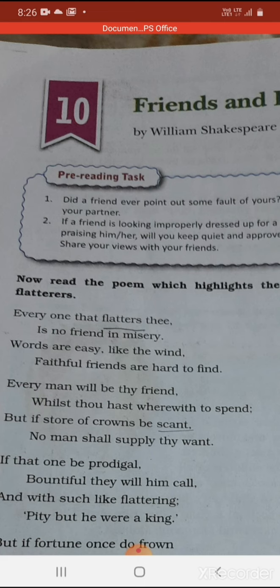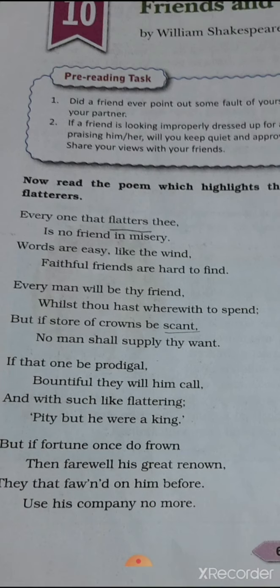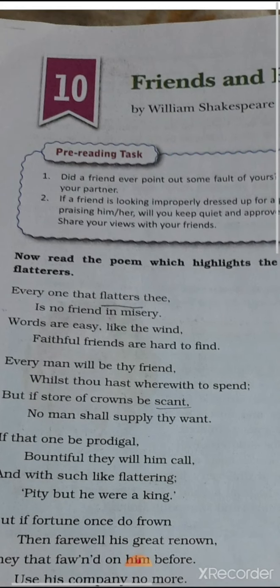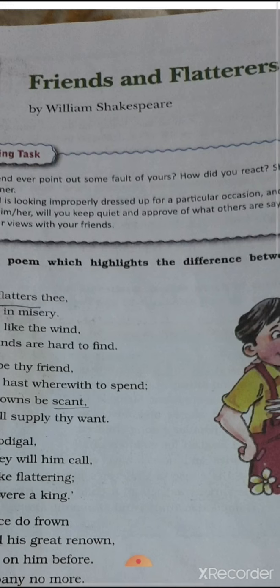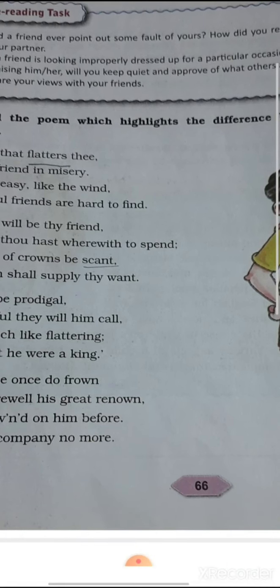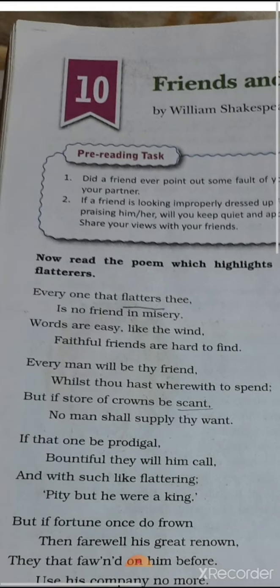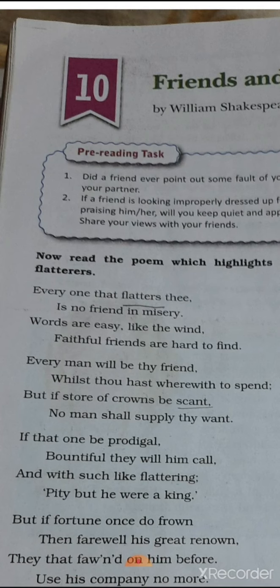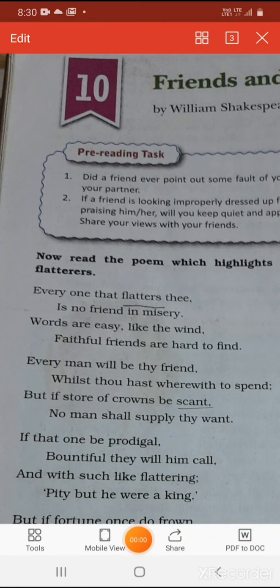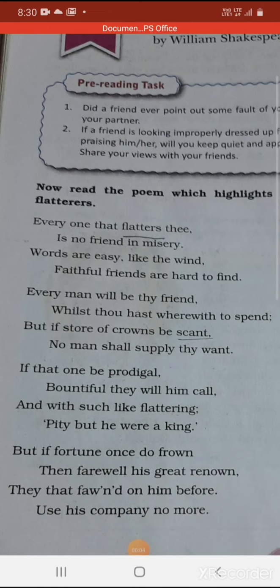In this poem, you will find so many words which are related to Old English, and nowadays we use modern English. So I will give you the meaning of those Old English words, and this is one of the beautiful poems of Shakespeare, Friends and Flatterers. So now come to the explanations. I am going to read the first stanza. Students, all of you listen carefully.